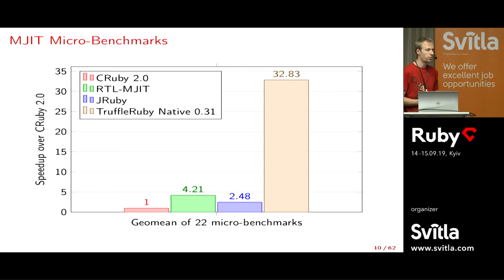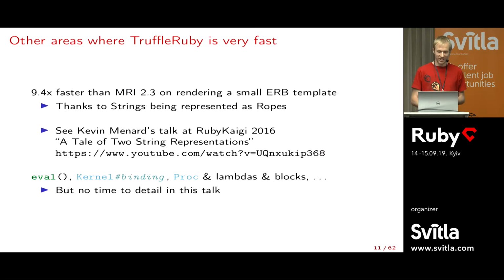MJIT itself has some micro-benchmarks that were designed to really assess the performance of the JIT and whether the optimizations work as intended. The baseline here is CRuby 2.0, and this is a variant of MJIT. That variant is about 4 times faster than CRuby 2.0 on this micro-benchmark. JRuby is about 2.5 times faster, but TruffleRuby is 30 times faster. So again, on CPU-intensive benchmarks, we're doing great.